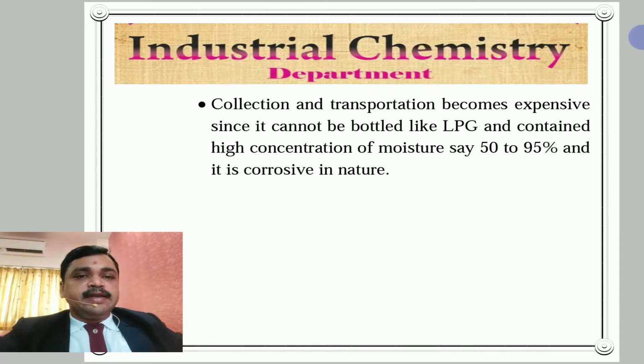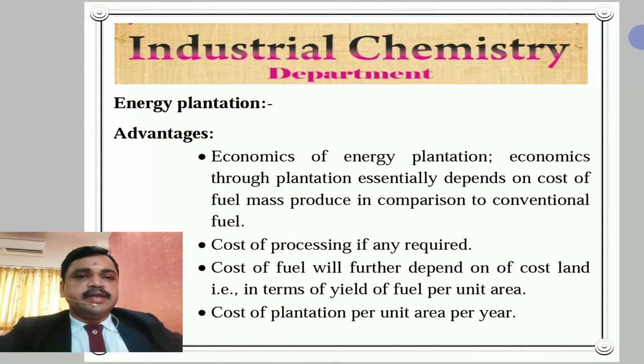If any container is used for transportation, collection or storage, the moisture corrodes it and we lose the container. These are the important advantages and disadvantages of biomass. Now the next topic, energy plantation.